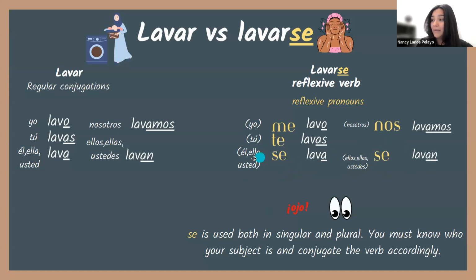Él se lava. But we can't say él se lavan, right? Because they have the same reflexive pronoun. We have to know, right? We have se lava. Well, because it doesn't have an N, we know it's él, ella, usted. But if we were looking at se lavan, we have the N at the end, so that tells us that it's ellos, ellas, ustedes, right? It's more than one person.